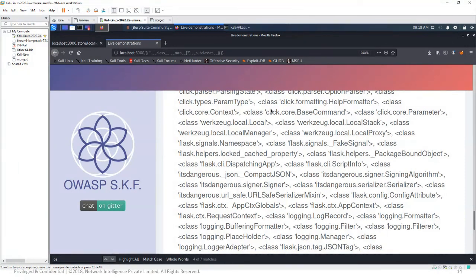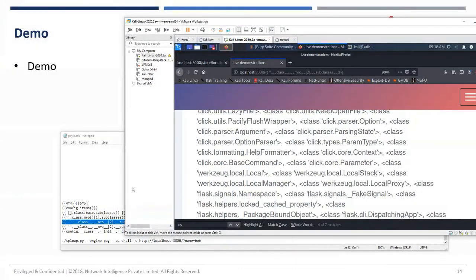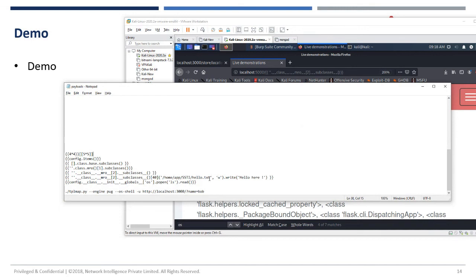So let me make a change in this particular one. Instead of hello, cheat. What I'm trying to do here is write a particular file. Normally you can go to www, html, where you can put the particular file. Here I'm just trying to write a file, and in that I'm writing this particular content.